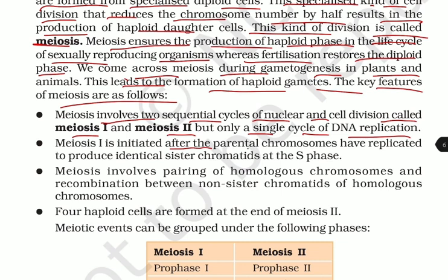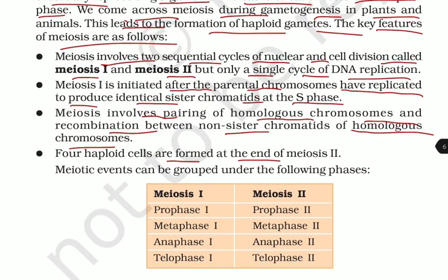Meiosis 1 is initiated after the parental chromosomes have replicated to produce identical sister chromatids at the S phase. Meiosis involves pairing of homologous chromosomes and the recombination between non-sister chromatids of the homologous chromosomes. Four haploid cells are formed at the end of meiosis 2. Meiotic events can be grouped under the following phases.